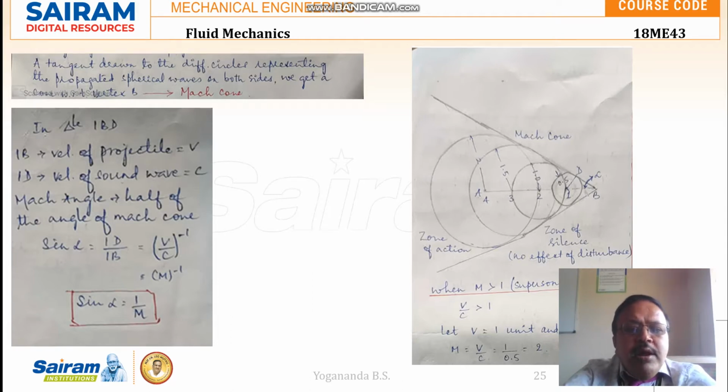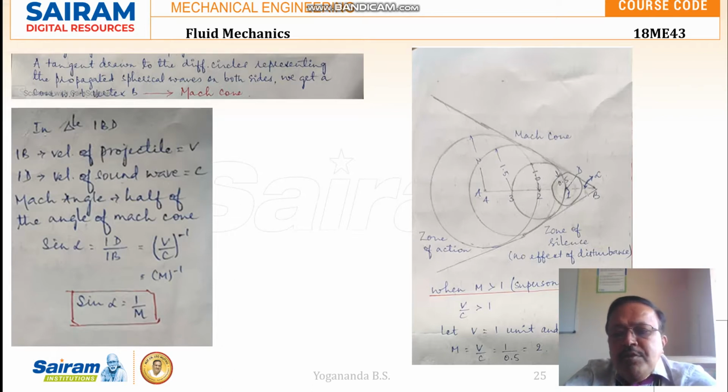If you draw tangents to the different circles, they are representing the propagated spherical waves on both sides. So if you draw the tangents to these spherical waves, we get a cone with respect to the point B. The cone obtained is called the Mach cone.